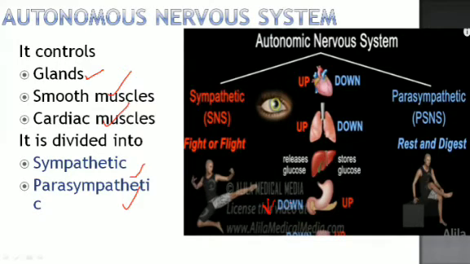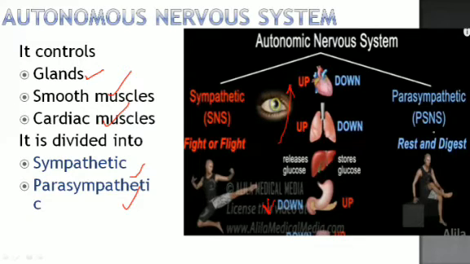So we have to conserve the energy for the uprising of some very important mechanisms in the body. So that is the fight or flight response, and the parasympathetic is antagonistic to the sympathetic nervous system.